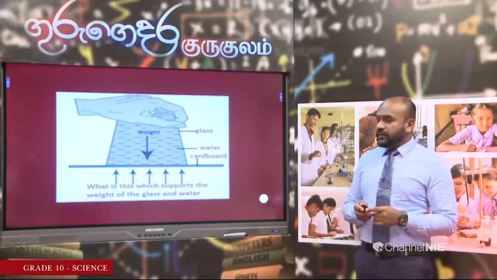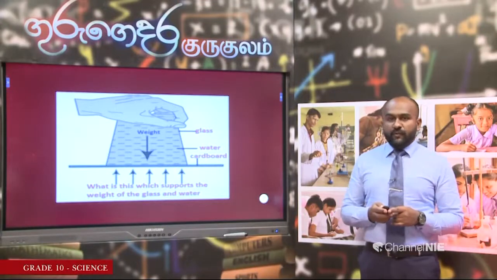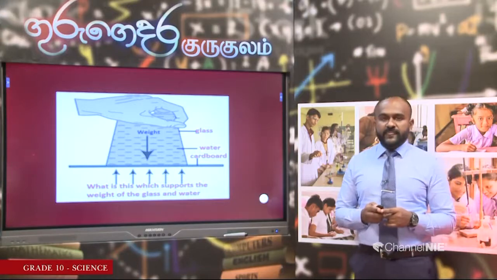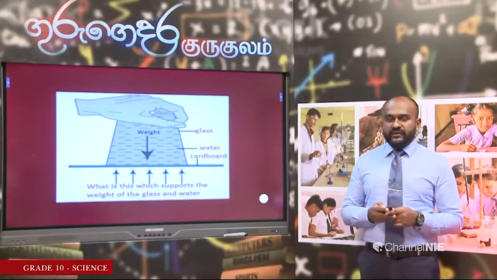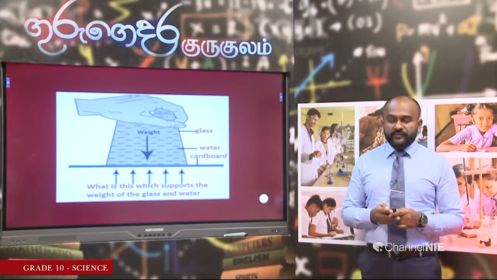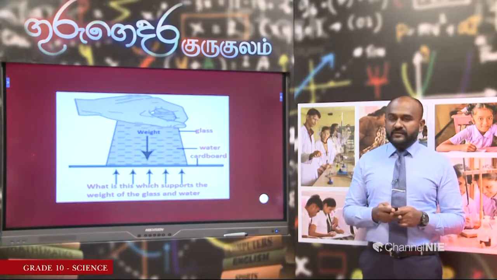I want you to try this at home. Take a glass and fill it with water, then place a cardboard on it and invert the glass filled with water, and you will notice that the cardboard stays without falling. So, how does that happen?